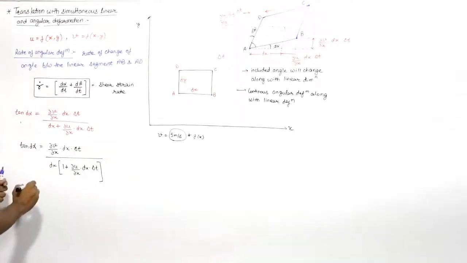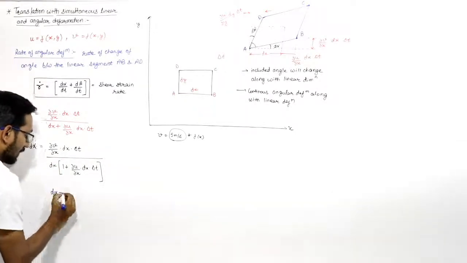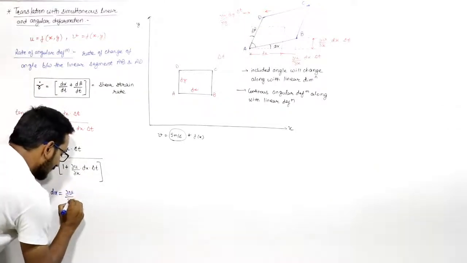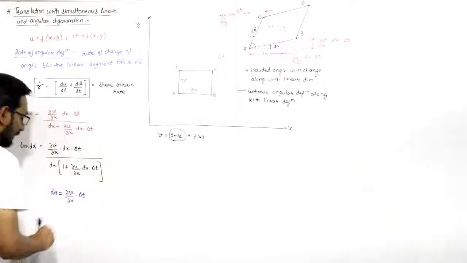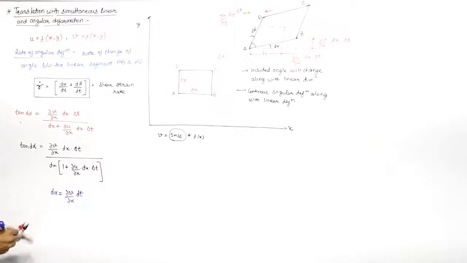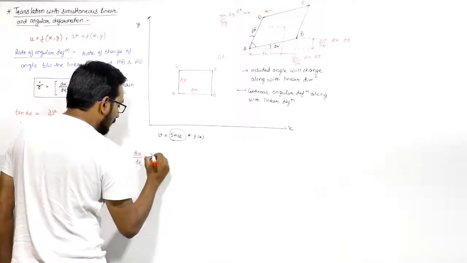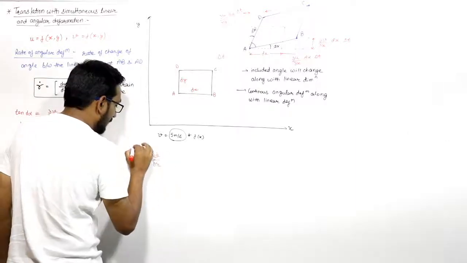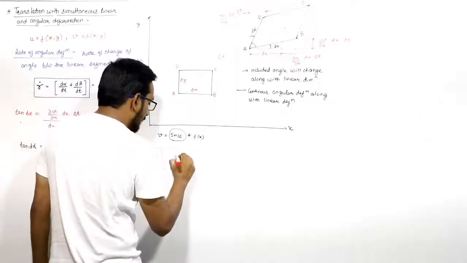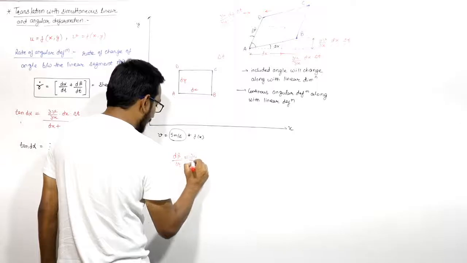Solving mathematically, d alpha will be equal to del v by del x into dt. So d alpha by dt will be equal to del v by del x. Similarly you can prove that d beta by dt, the change of angle beta with time, will be equal to del u by del y.